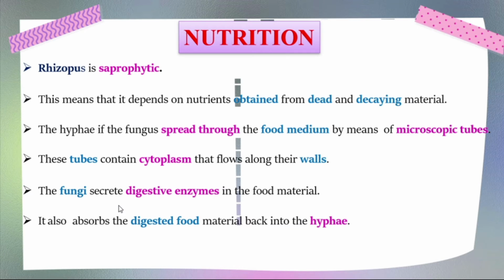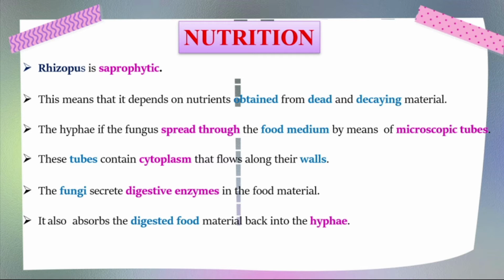Nutrition. Rhizopus is saprophytic. It takes energy from dead and decaying matter. This means that it depends on nutrients obtained from dead and decaying material. The fungus spreads through the food medium by means of microscopic tubes, small tube-like structures that are very minute. These tubes contain cytoplasm that flows along their walls. The fungi secrete digestive enzymes into the food material.